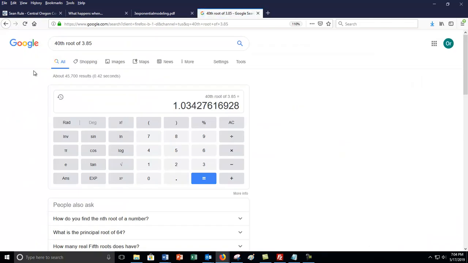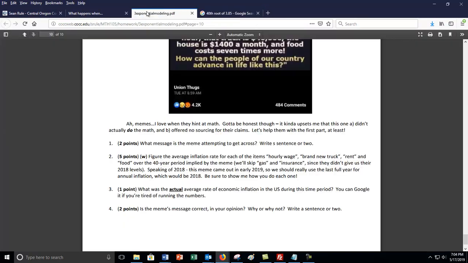The trick with Googling it, as I think, as we move forward in the 21st century, is making sure you know that you're actually reading what you get correctly, which unfortunately is one of those things that I think is a lost art. So hopefully you're learning a little bit more about critical reading and critical thinking and debunking in this class with me. And the last question is, is the meme's message correct in your opinion?